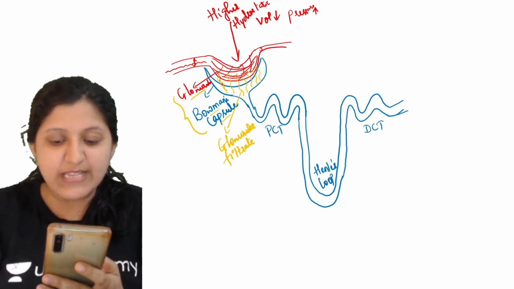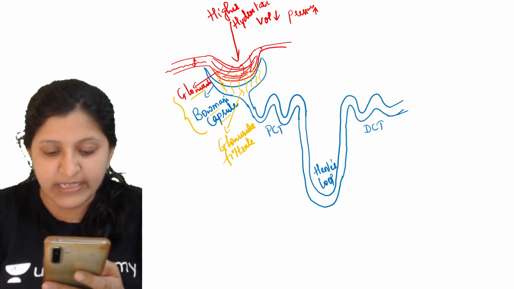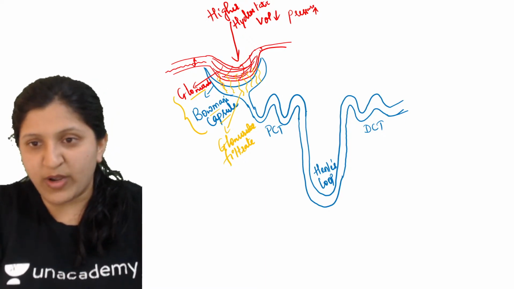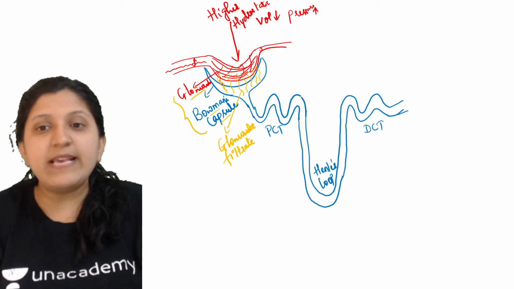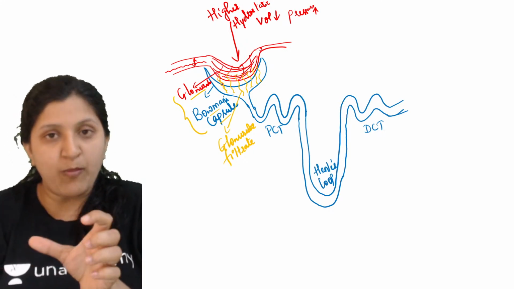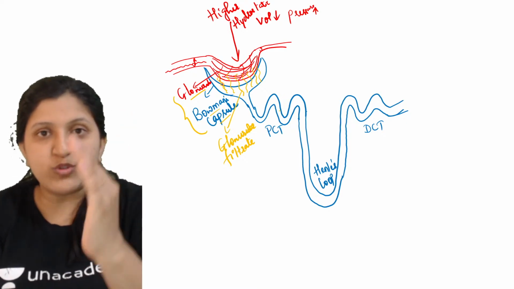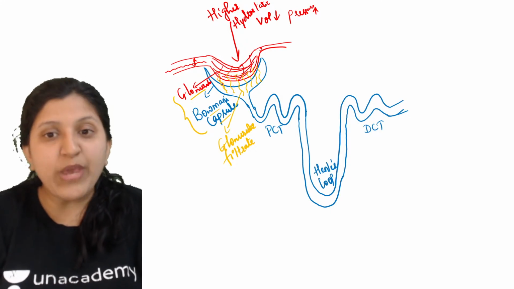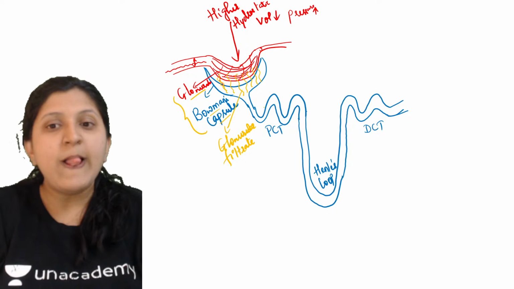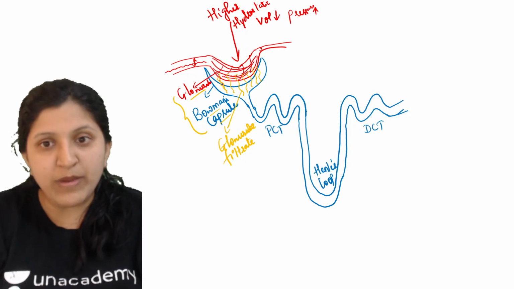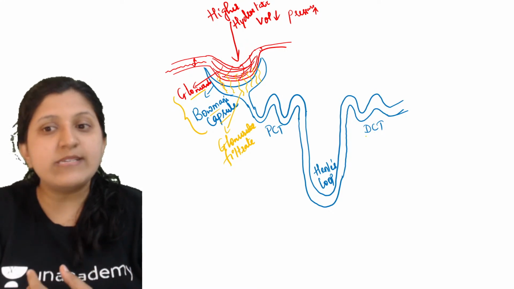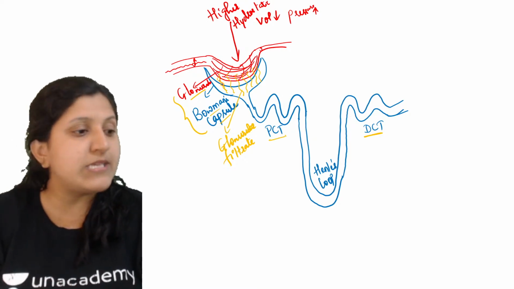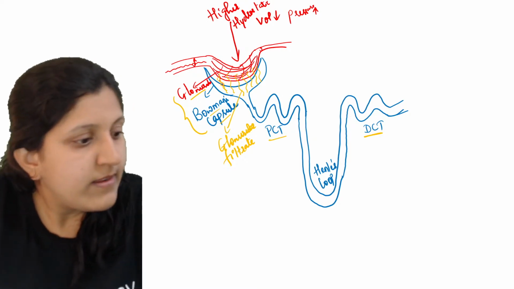Yes, proximal is named so because it's close. Very good, it is close or nearer to the Bowman's capsule. Distal means it is far apart. Yes, that's right. We are referring here to the Bowman's capsule as the reference. This convoluted tubule is nearer to the Bowman's capsule, and the name is given with reference to it. This one is at a distance, so a distal convoluted tubule, and this one is a proximal convoluted tubule. Yes, very good.